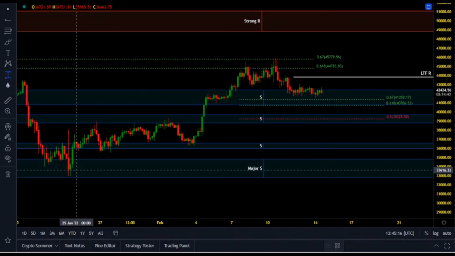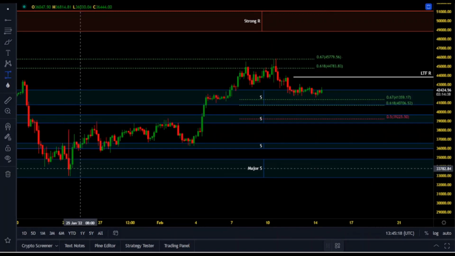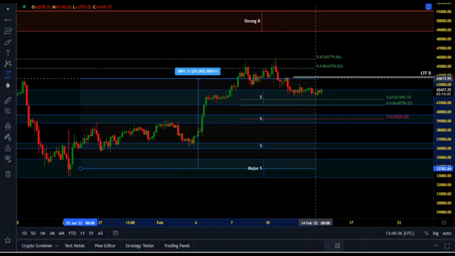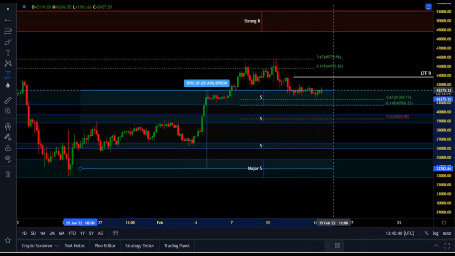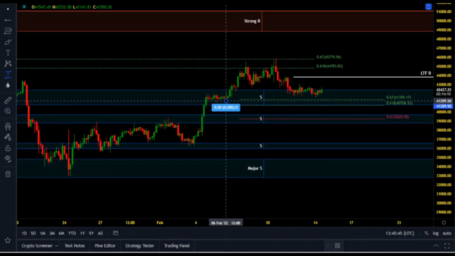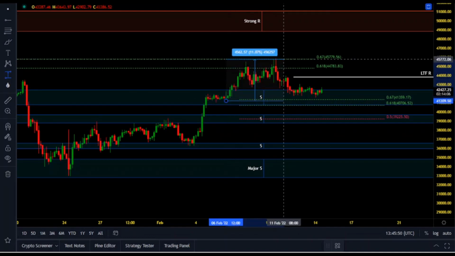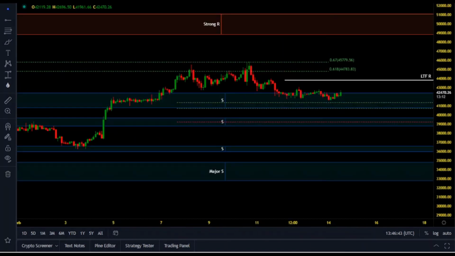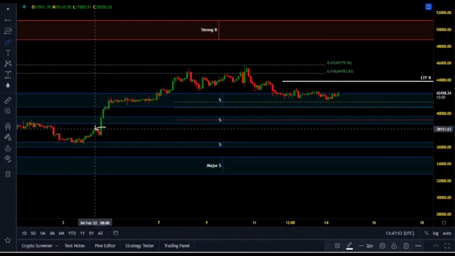As soon as we came right inside it and the major support held perfectly, if you were doing DCA, we saw a 35% pump all the way up to the 0.618 golden pocket. However, with the current price action, it's 25% profit. But ideally, as soon as we got a trend change based on the mid time frame, we saw over 10% profit. On the 2-hour time frame,